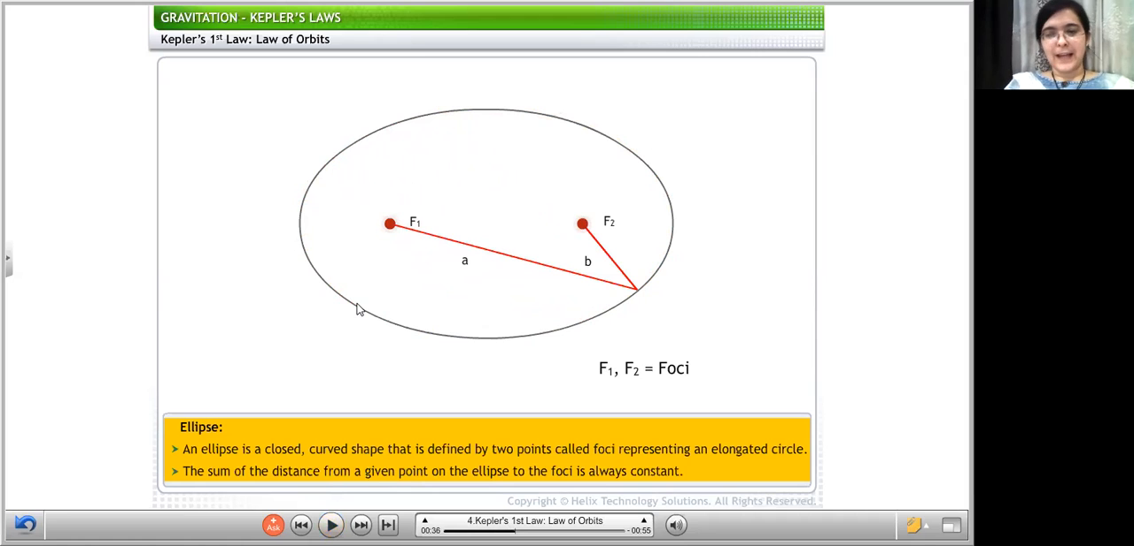That means if we calculate the distance from a point, if I am taking this point, its distance from F1 and F2, in any other point, the distance from F1 and F2 will be always the same. The sum of distances of any point from F1 and F2 would be the same. In the given figure, A plus B is always constant.